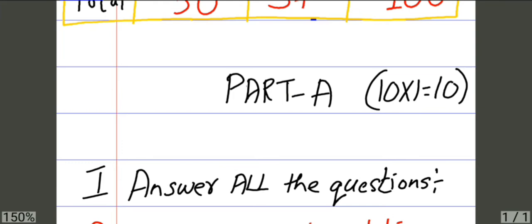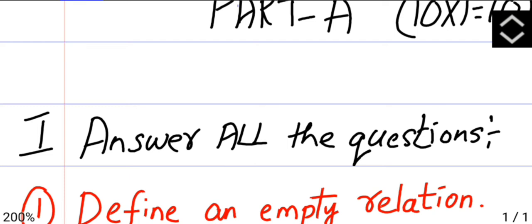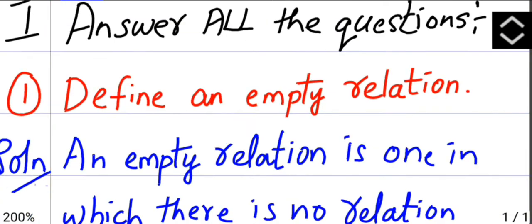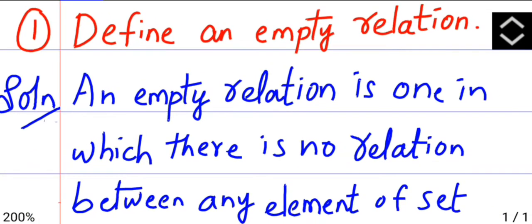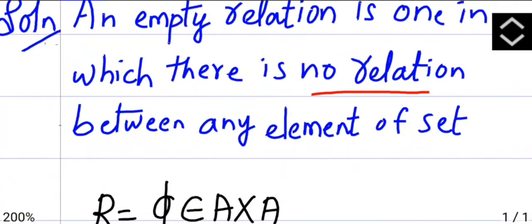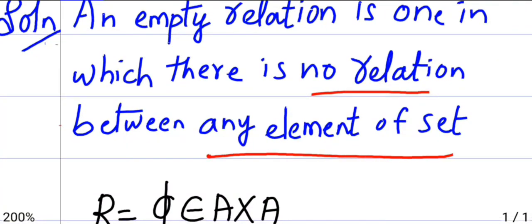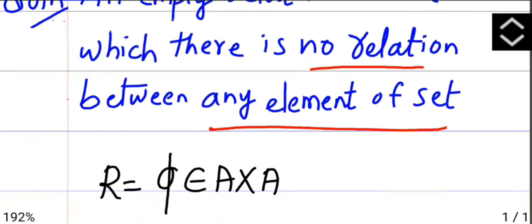Part A, 1 mark questions. Answer all the questions. We have to answer all the questions for part A. Define an empty relation. An empty relation is one in which there is no relation between any element of the set. If there is no relation between any element of the set, then it is said to be an empty relation.